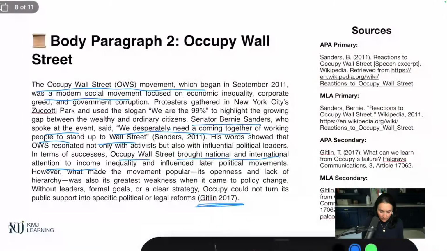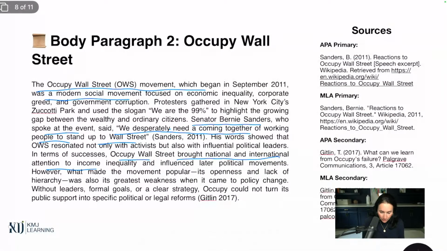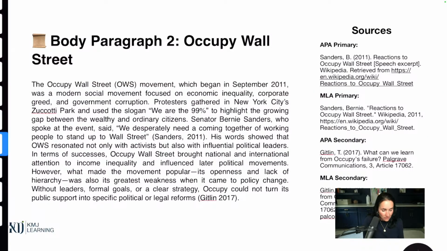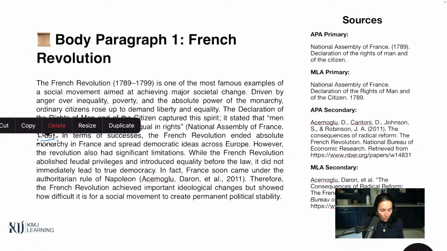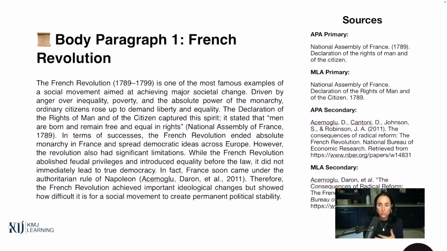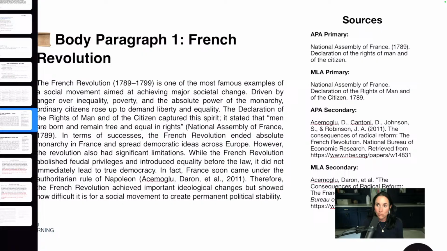This is a lot. It's hard. This is a tough thing to do. And even with ChatGPT, you can't just, like I showed you, it's going to give you some citations, but they're not always going to be good. You have to go in and say, hey, this is cool. I like this, but don't do this, do that. Give it a thumbs up, give it a thumbs down. Tell it what you want it to do. That's using AI to be smarter and to do better things. And any teacher out there would want you using it in this way. I would want you using it in this way. You revise these paragraphs several times before you put them in your thing.